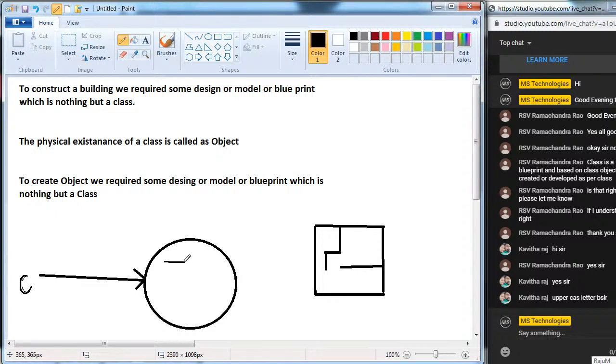Inside this object, whatever we have, instance variables are there, whatever data is available inside the object. If you want to access that data, how can we access it? By using this reference variable, we can access the data from the object. So now I will show. Give me 1 minute.